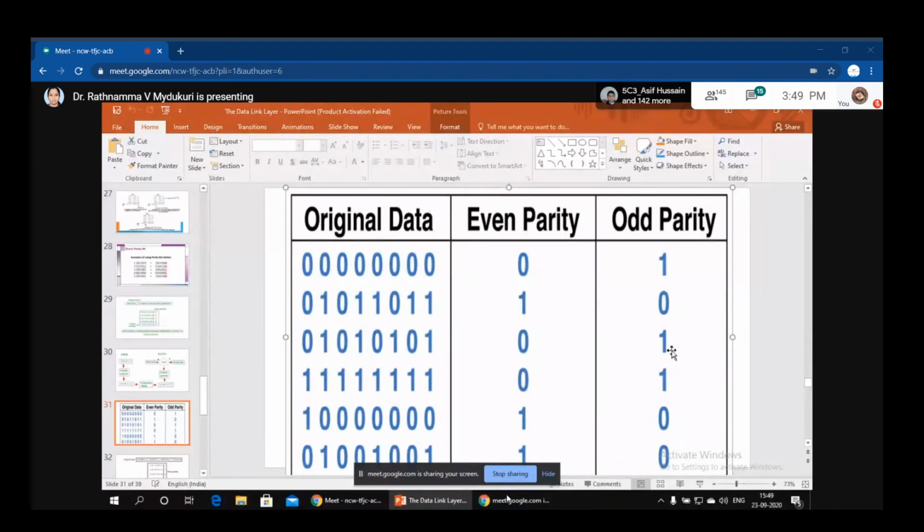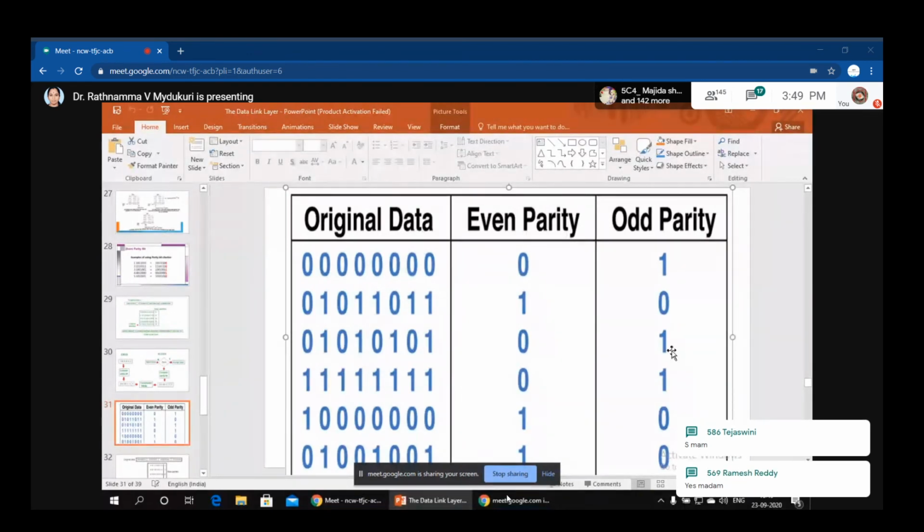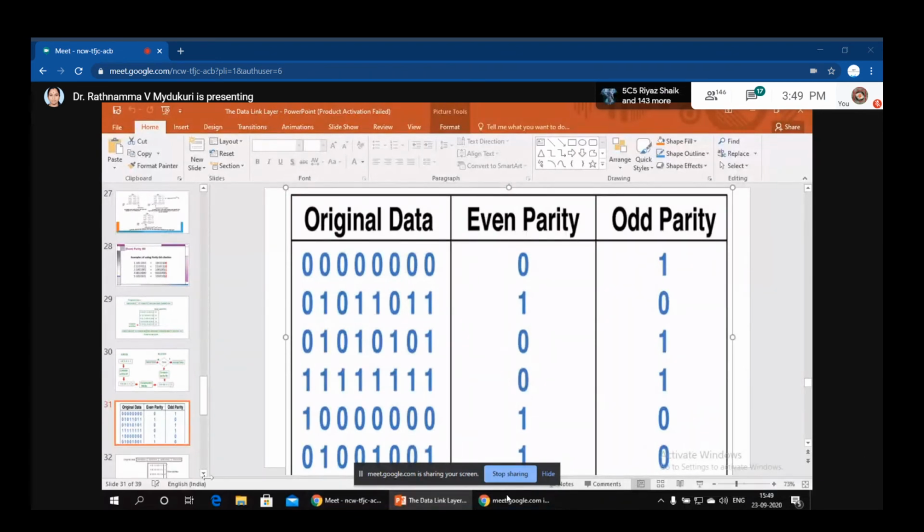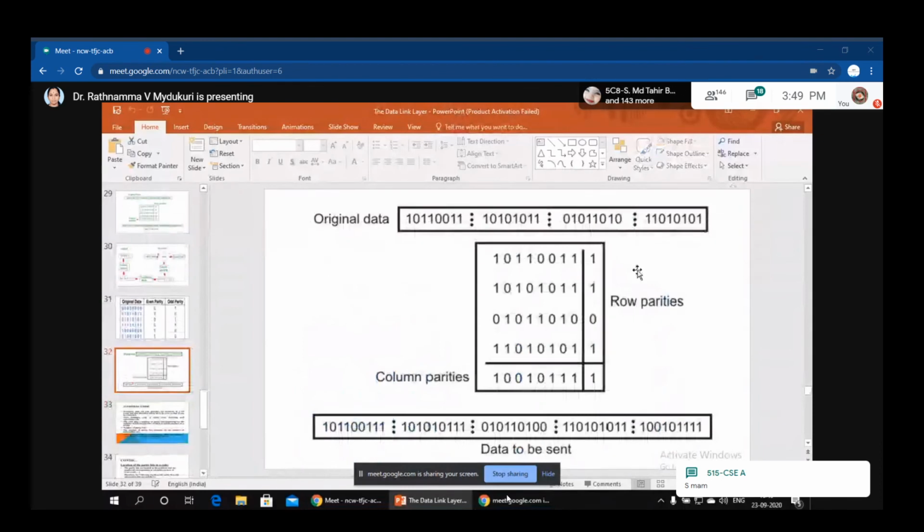So even parity means the total number of ones should be even. Odd parity means the total number of ones should be odd. Right, so these are our examples. Next, we are also shown the example from before: this is the original data, first added with this, and you are sending now with 5 bits, that is an extra column parity is added, and the receiver will check it, and if it is okay, then he will accept the data.